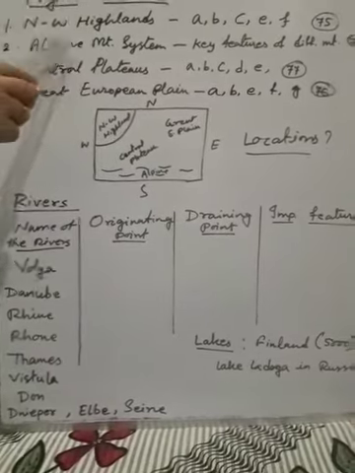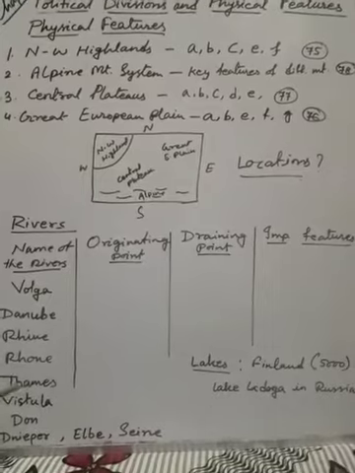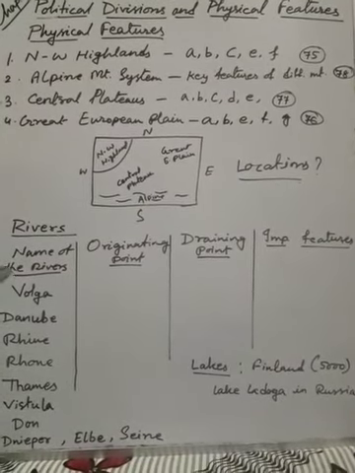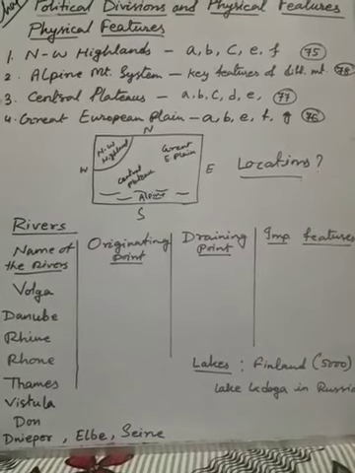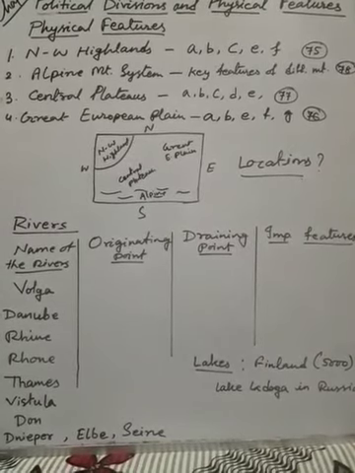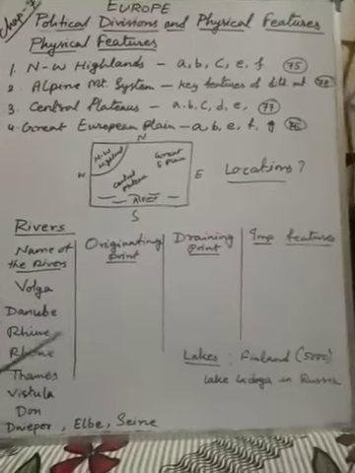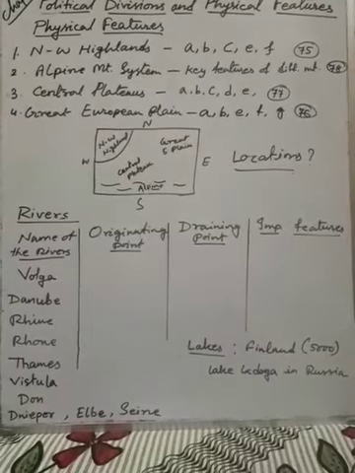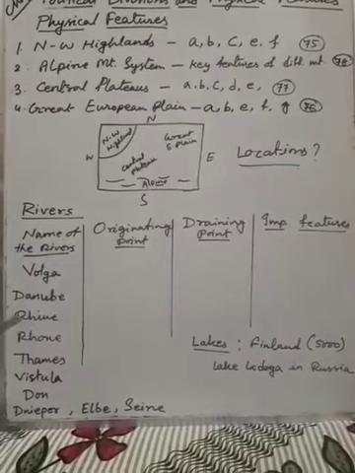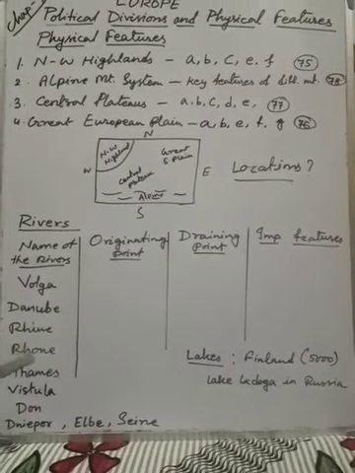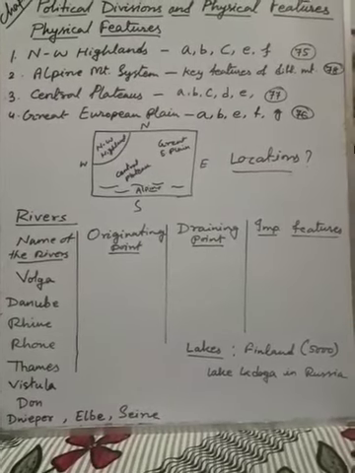But here I want to say one thing about the Alpine Mountain System. It's a young fold mountainous area. Here the highest peak is Mount Elbrus, which we can see over the Caucasus mountain range, the highest area of Europe. And the broadest range of mountains is the Alps. The Alps also contain a very sharp, pointed peak called Mont Blanc. But that one is not the highest one. The highest one is Elbrus. So these are the small pieces of information you have to know, and you will get them from the book.